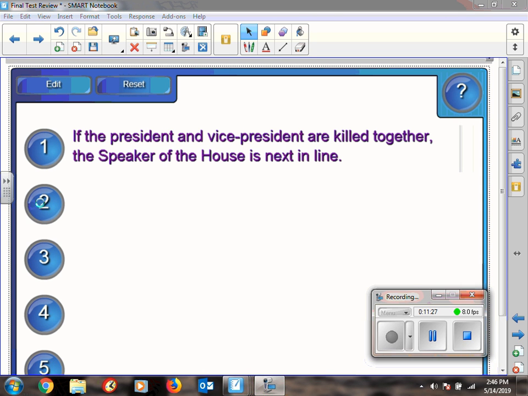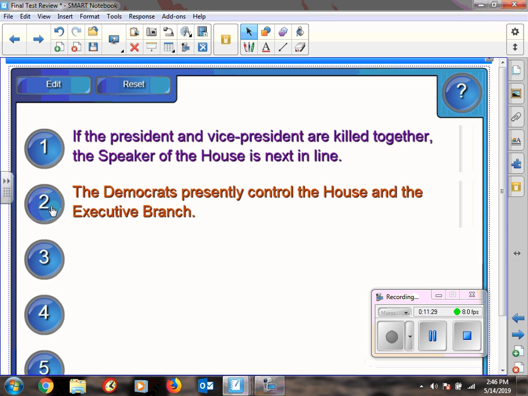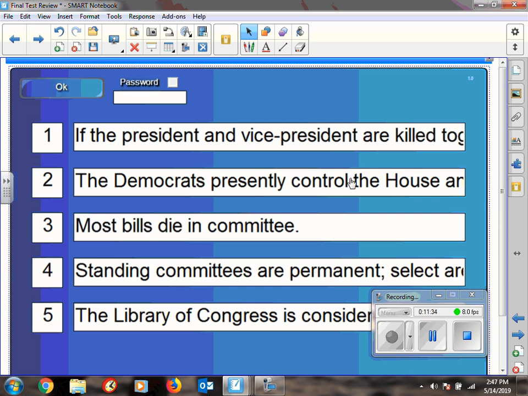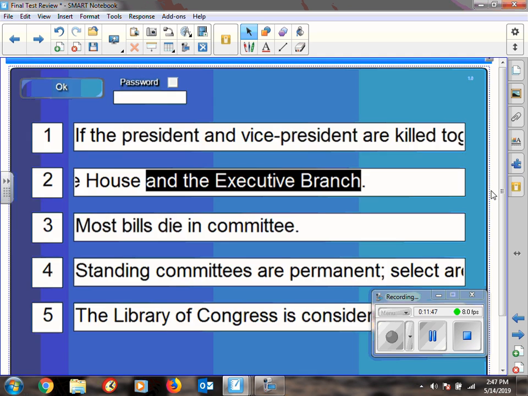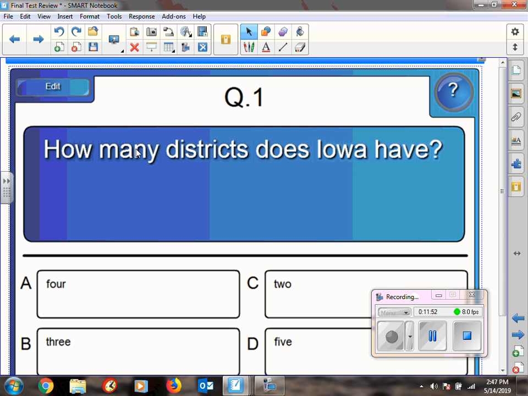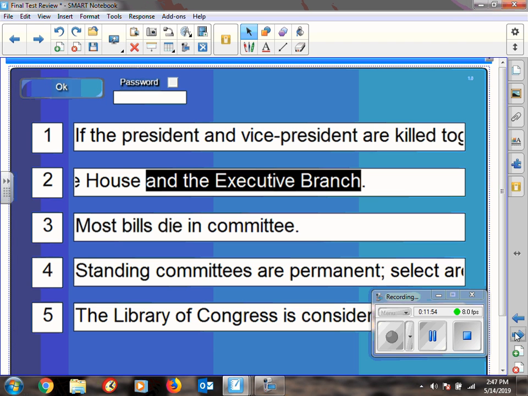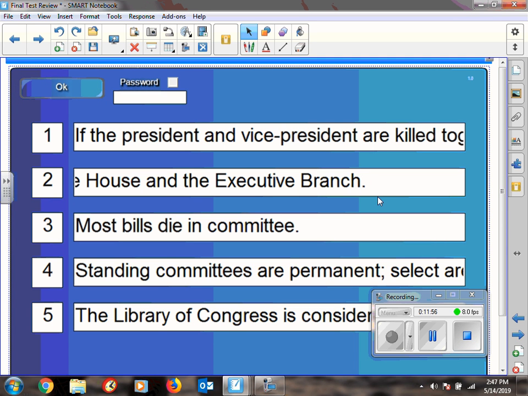All right, let's try this again. The Democrats control the House and not the executive branch. Man, let's try it again. Control the House. So that's it. Whoops, now I deleted everything. The Republicans control the Senate and the executive branch. I don't know. Why can't I use this? I am on the struggle bus here. I guess this is the way I have to do it.